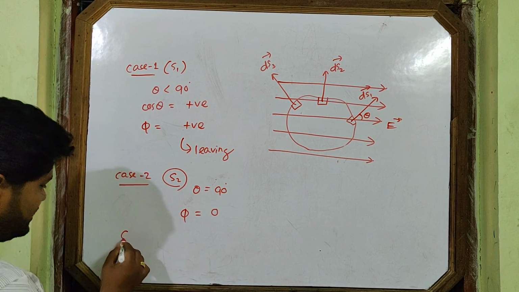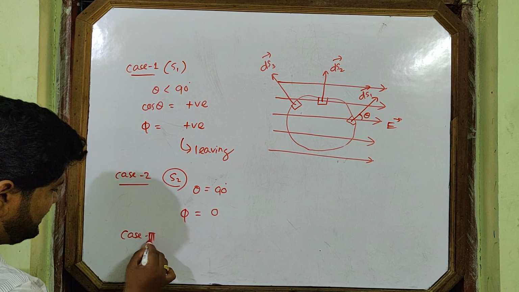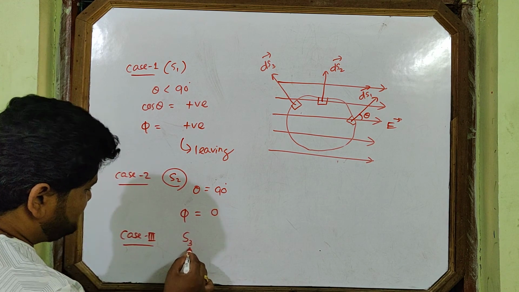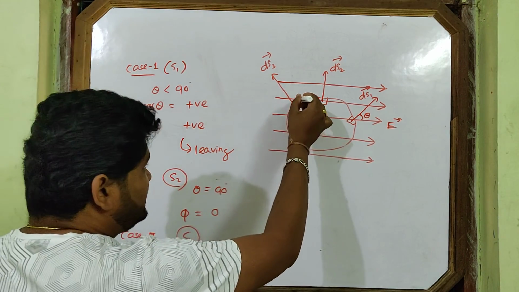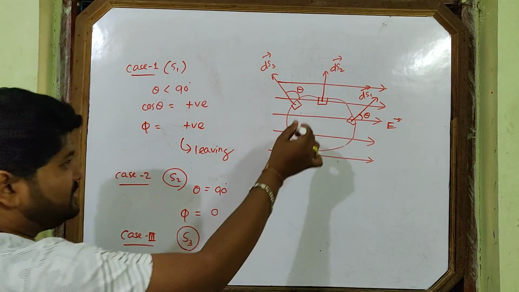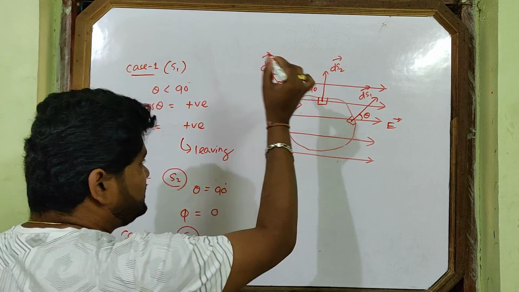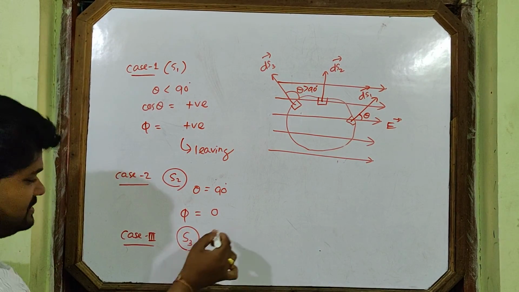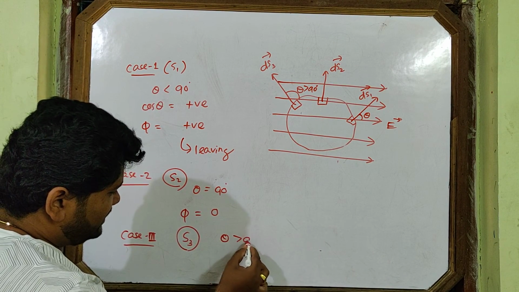Now you see case 3. What happened in case 3? The S3 surface. What about the theta here? This is the theta. Is it clear? This is the theta here. And theta is greater than how many degrees? 90 degrees. It means here theta is greater than 90 degrees.